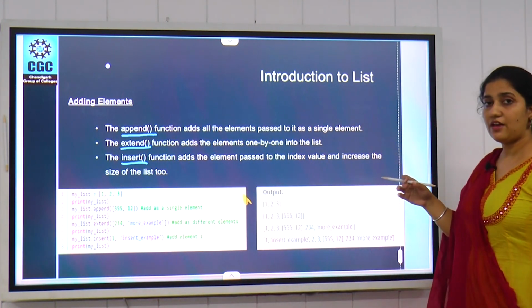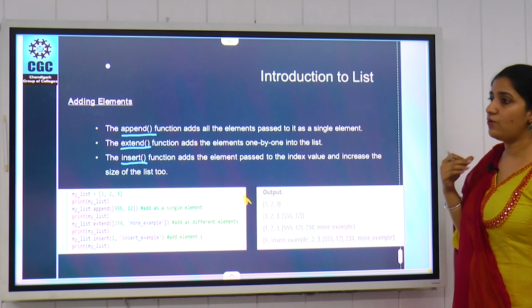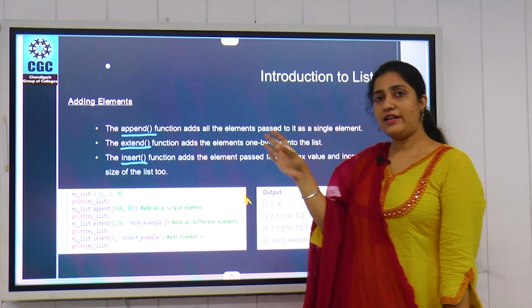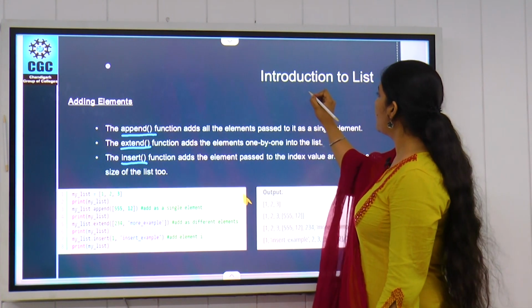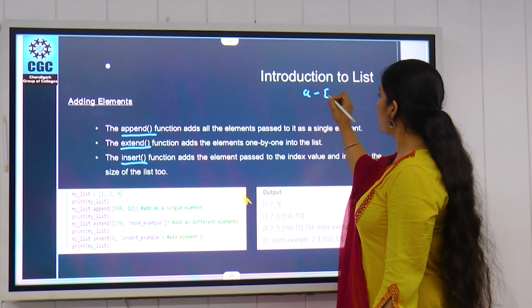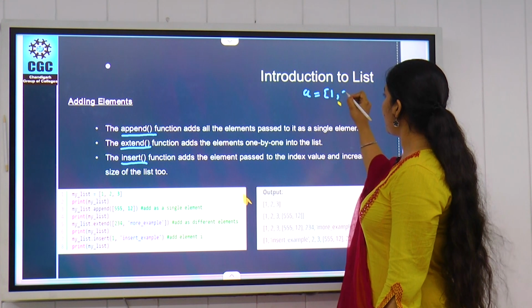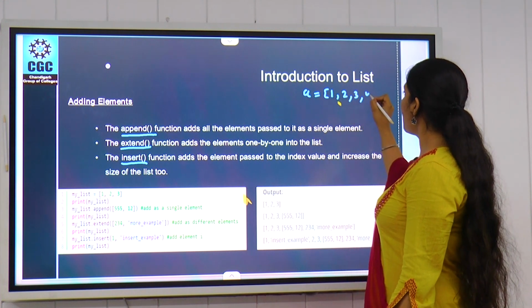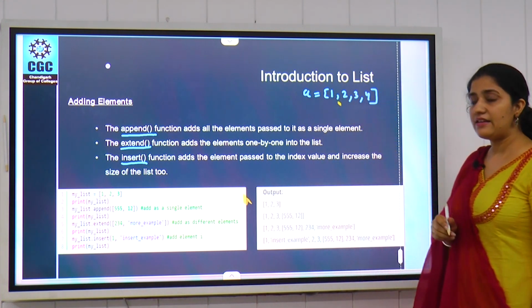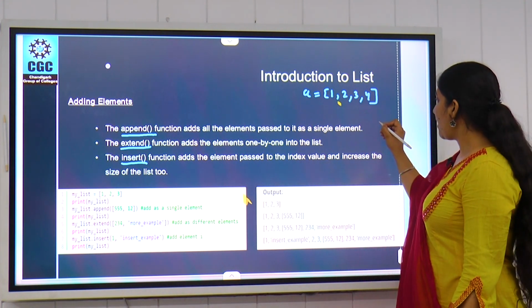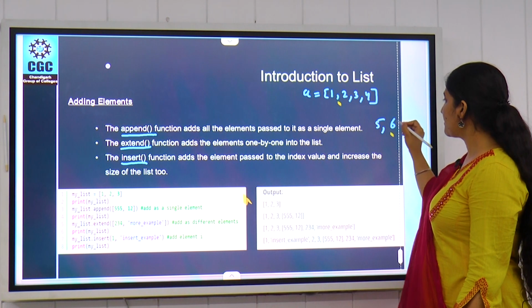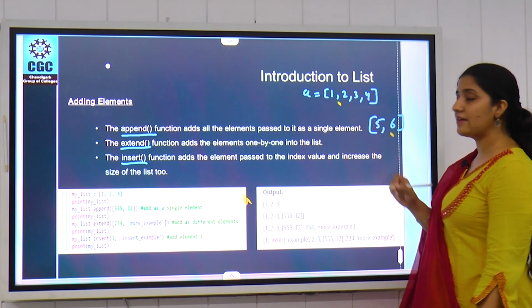So, starting with append. Append will take the whole data as a single element. For example, we already have a list A where we have elements 1, 2, 3, 4, and now we want to add 5, 6 as a single element.